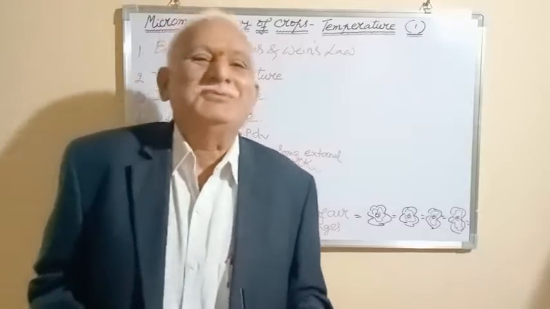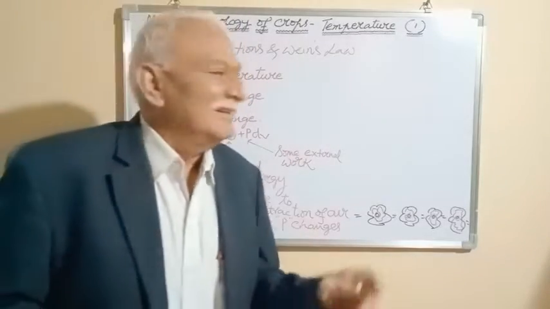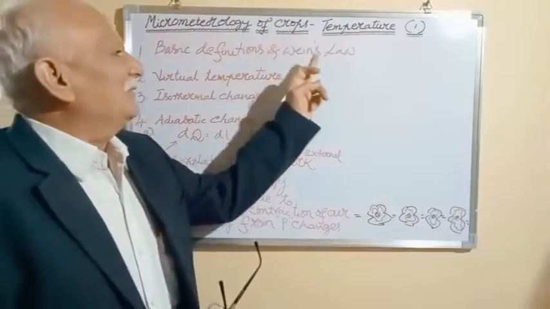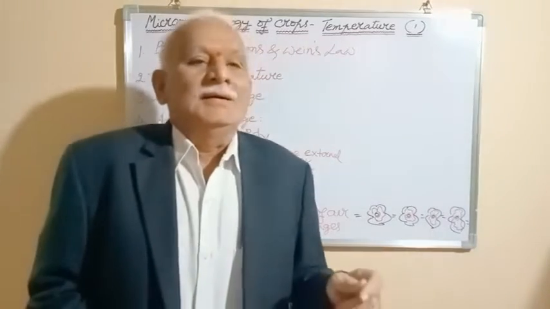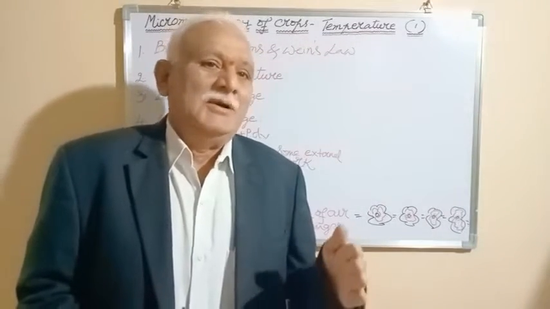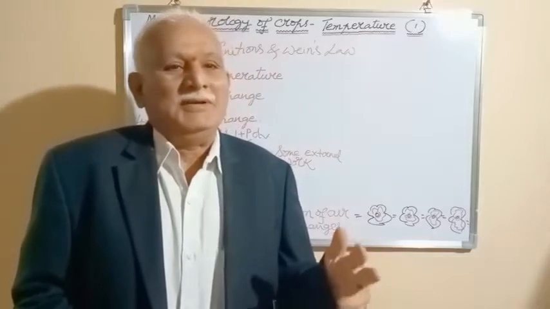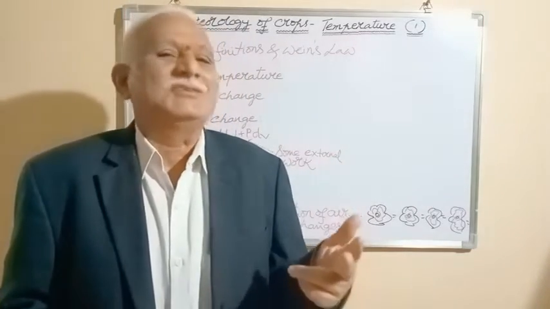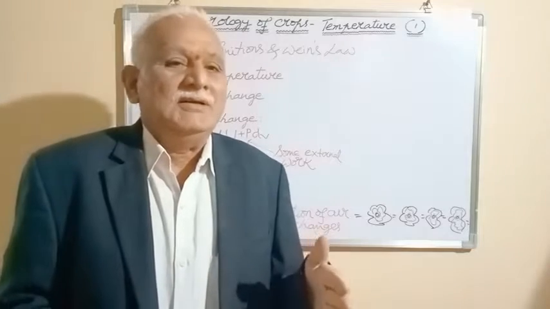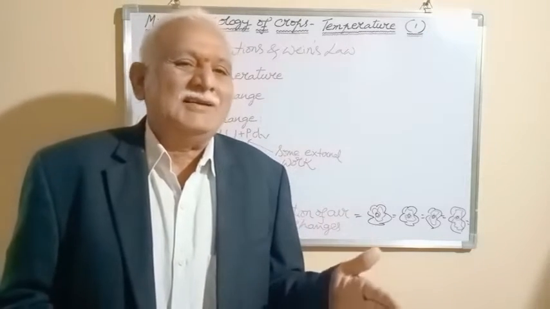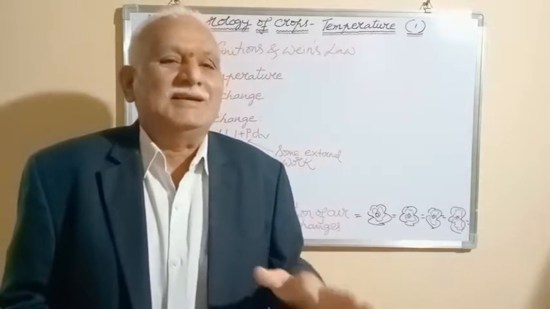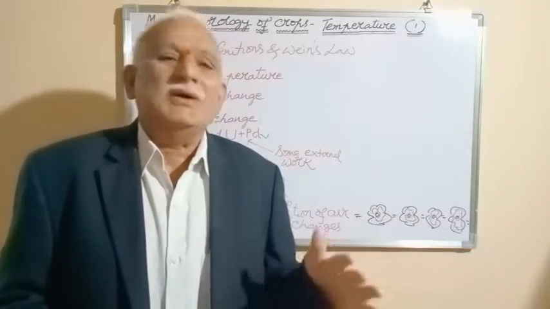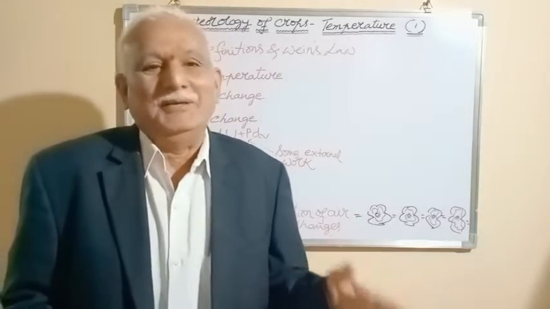Micrometeorology of Crops, Temperature 1. When we say micrometeorologically, temperatures are of two types. One is the air temperature, second one is the soil temperature. If we don't mention specifically soil temperature, it always refers to air temperature. This is the fundamental and basic.